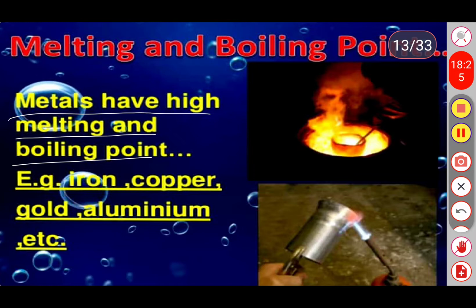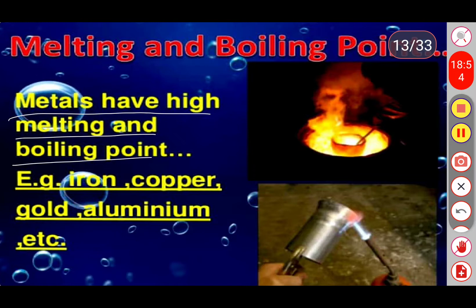And we have one more exception case: gallium and cesium. Gallium and cesium are also a type of metal. These two elements also belong to the metals. They can easily melt in our palms. It means the melting and boiling points of elements like gallium and cesium are low.